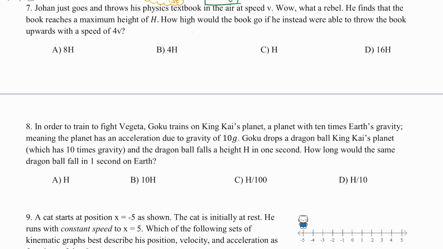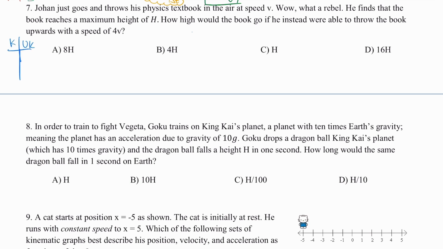Number 7, Johann just goes and throws his physics book in the air at speed v. He finds that the book reaches a maximum height of h. How high would the book go if he instead were able to throw the book upwards with a speed of 4v? Now, whenever we're given problems like this, we need to set up our knowns and unknowns.